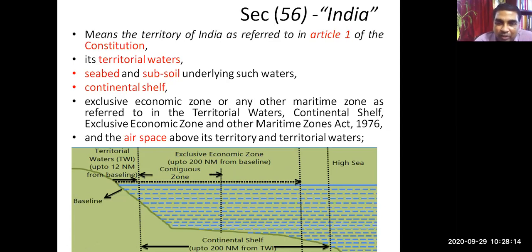You might be thinking, what is a nautical mile? For our reference, you have to understand that 1 nautical mile is equal to 1.852 kilometers. From the baseline, you have to measure 12 nautical miles. Then, again from the baseline, you have to measure 200 nautical miles. This is the exclusive economic zone. Is it clear what is India as per the definition? Yes or no? Yes, sir. Okay.